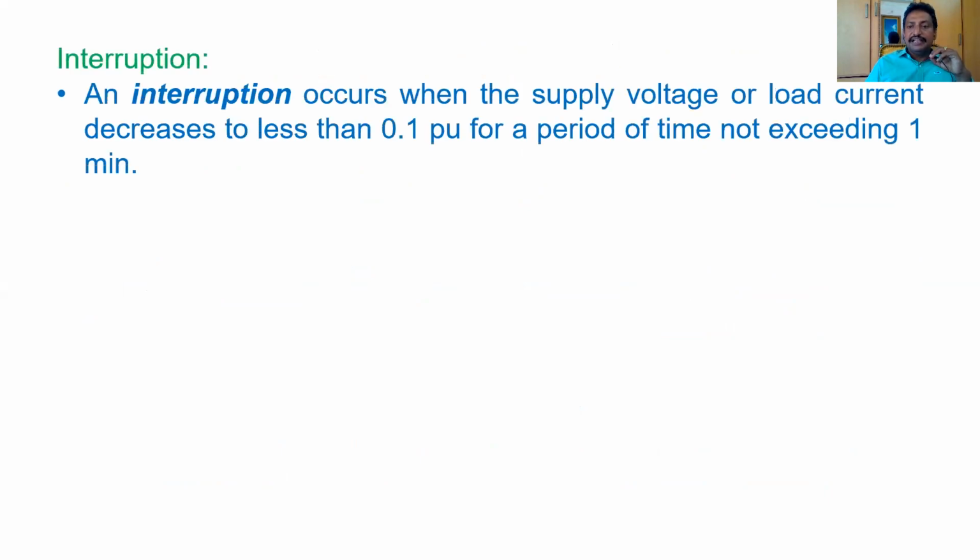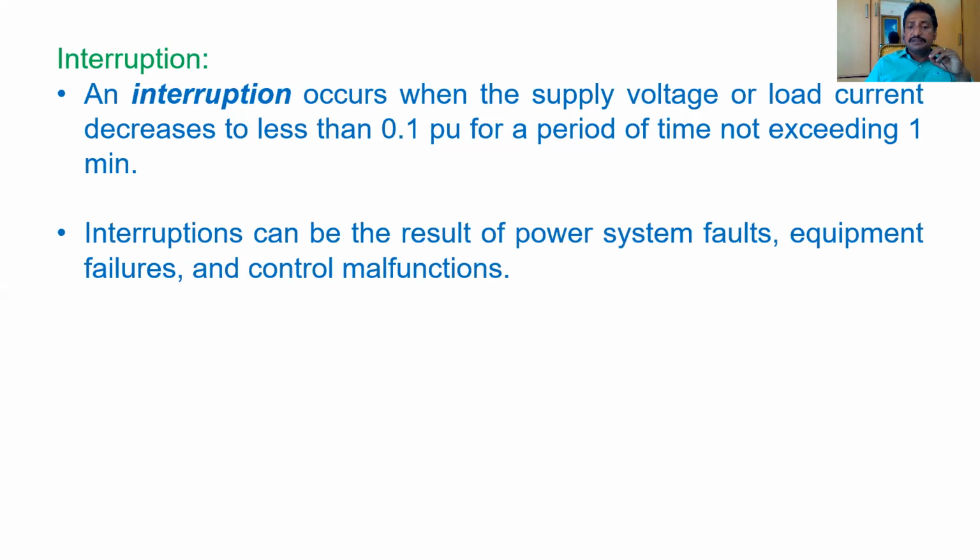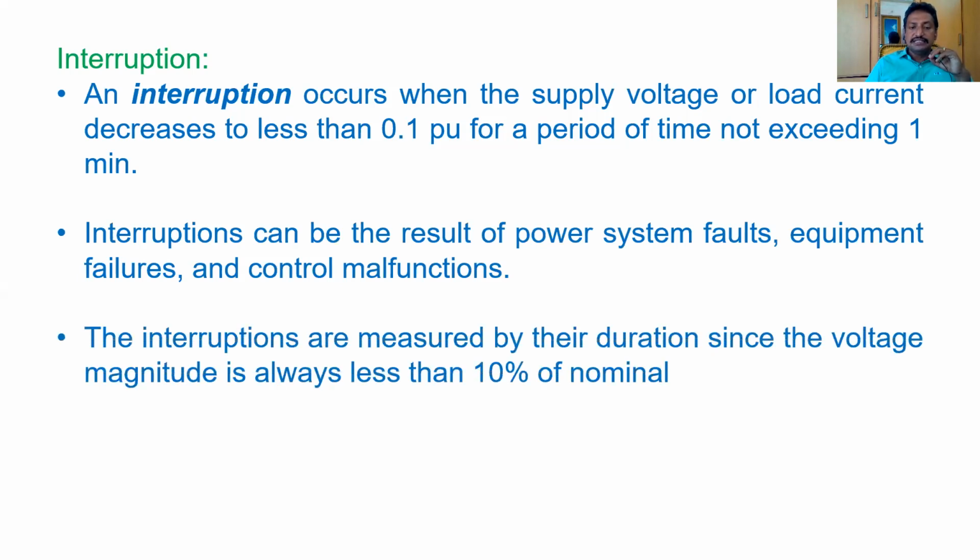Interruption. Interruption means the supply voltage or load current decreases to less than 0.1 per unit for a time period not exceeding 1 minute, less than 1 minute. Such a type of change in the voltage is called an interruption. Interruption can be the result of power system faults, equipment failures, and control malfunctions.